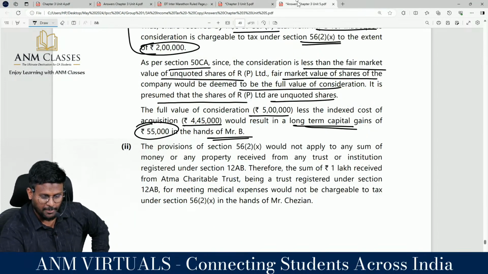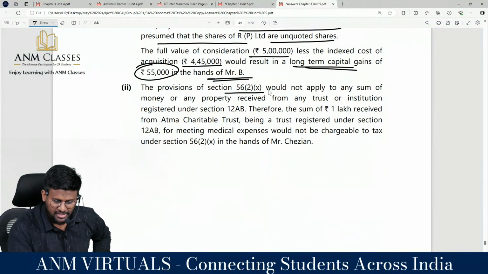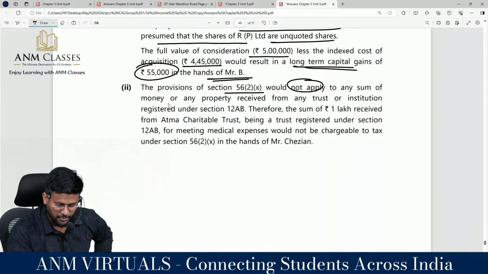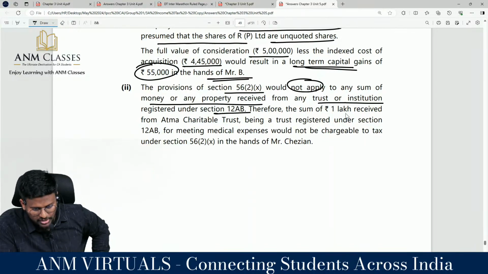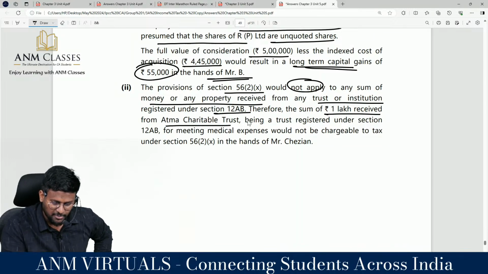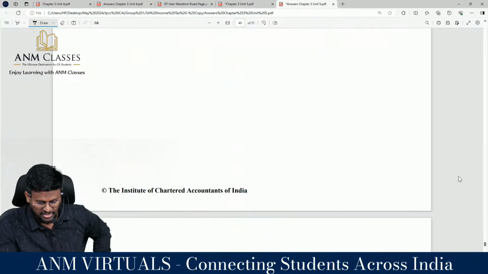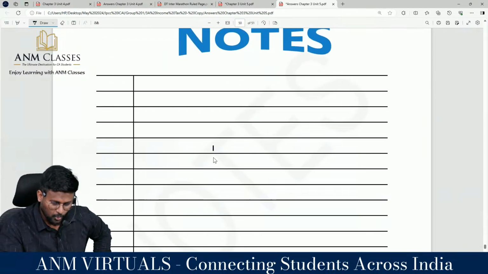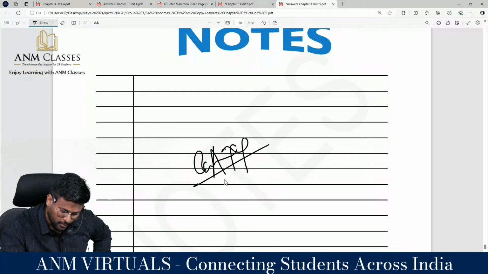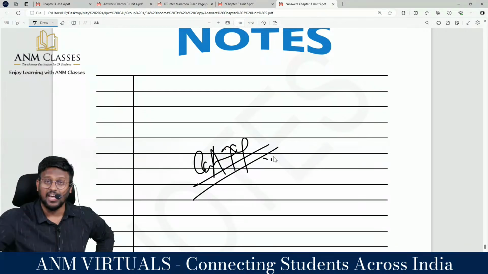Nothing will be applicable. The provisions of 56 subsection 2 clause 10 would not apply to any sum of money or any property received from any trust or institution registered under 12AB. Therefore, the sum of rupees 1 lakh received from Atma Charitable Trust, being a trust registered under section 12AB, for meeting the medical expense would not be chargeable to tax under section 56 subsection 2 clause 10 in the hands of Mr. Cherian. Correct? Yes, with this we can say that we are through with IFOS.